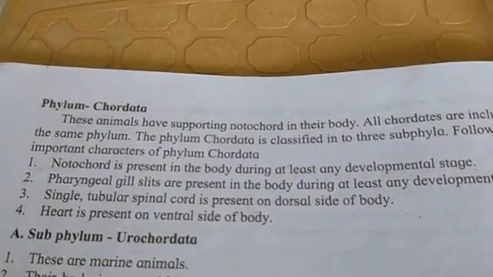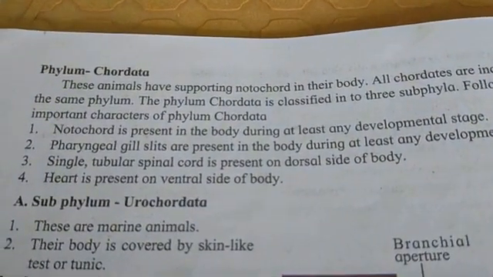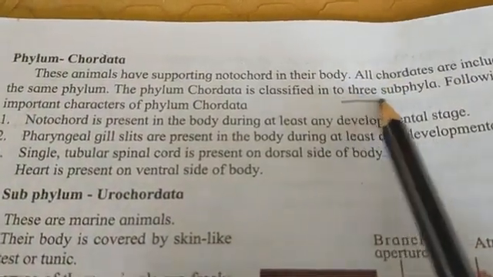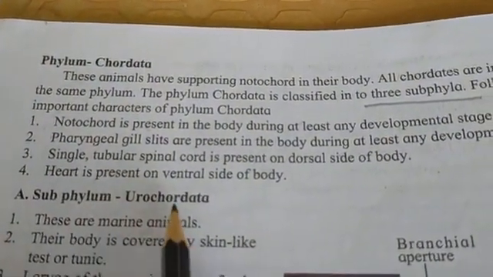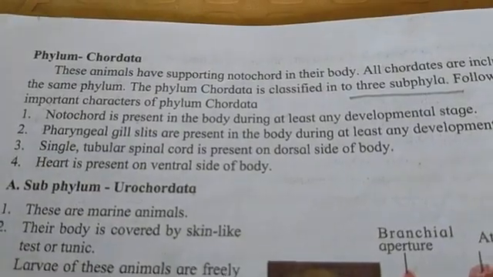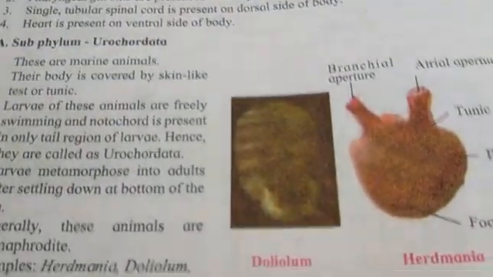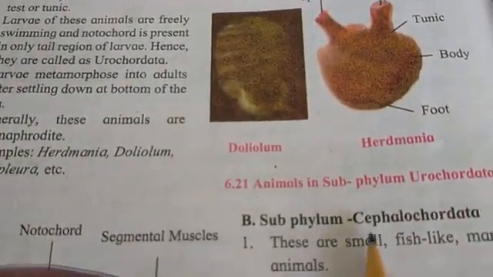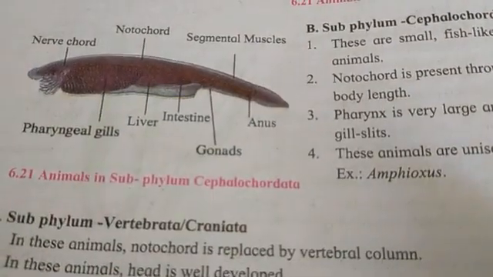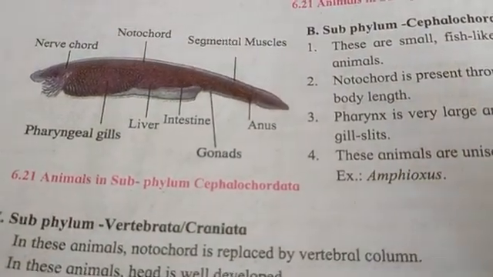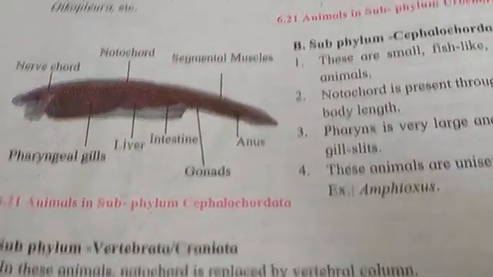Now what are the subphyla? There are 3 subphyla. The first subphylum is Urochordata. The second one is Cephalochordata, and the last, the third one, is Vertebrata or Craniata.